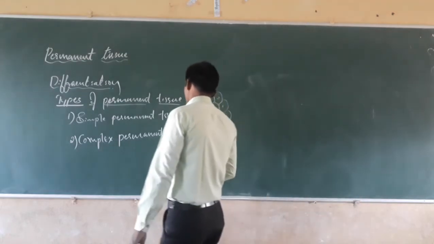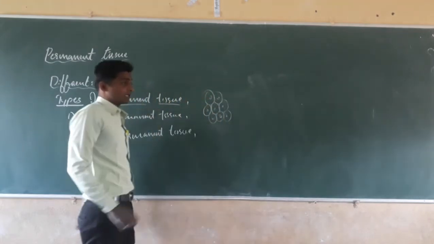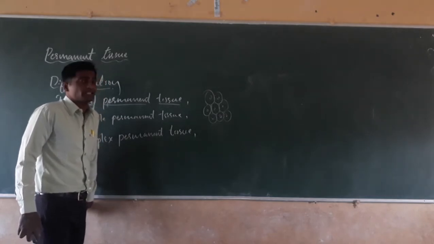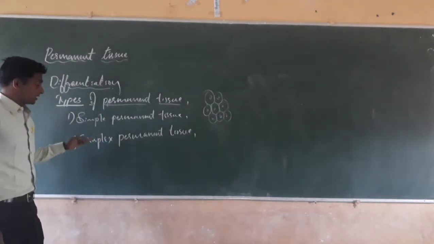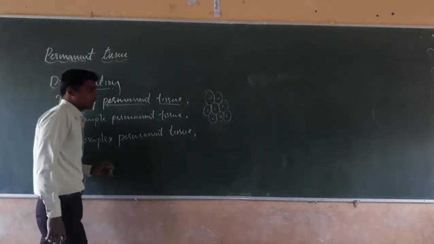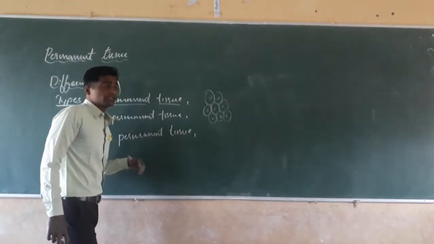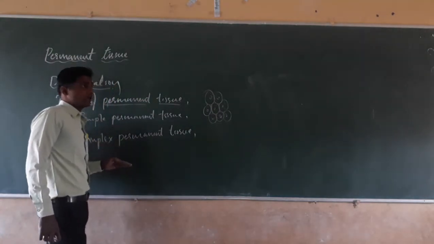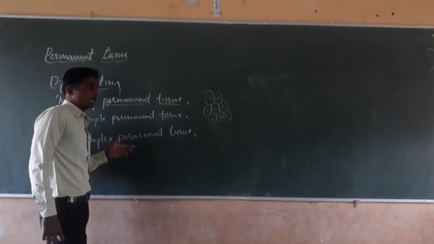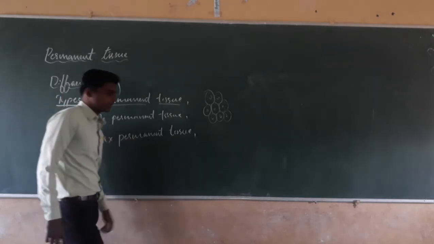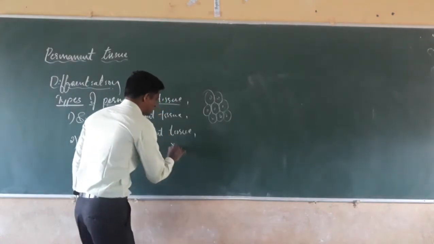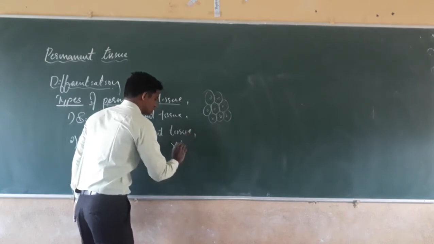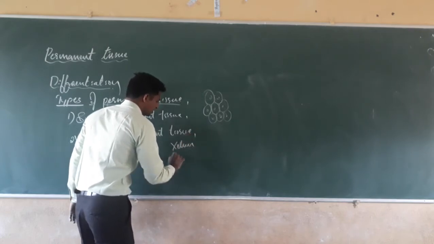Next, dear students, in examination you may be asked for 1 mark or 2 marks: what are the main differences between simple permanent tissue and complex permanent tissue? In case of complex permanent tissue, the cells are of different types and have different functions, arranged to form the complex permanent tissue. There are two types of complex permanent tissues: xylem and phloem.